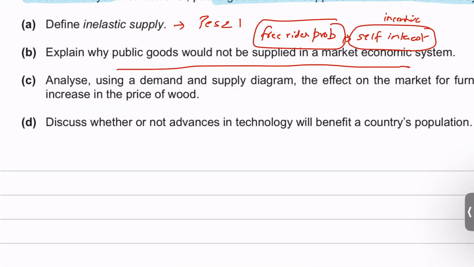That's not a worthwhile investment for private sector firms. Instead, the government provides public goods, and probably contracts it out to a particular firm, and then it's the government's job to install public goods and all.